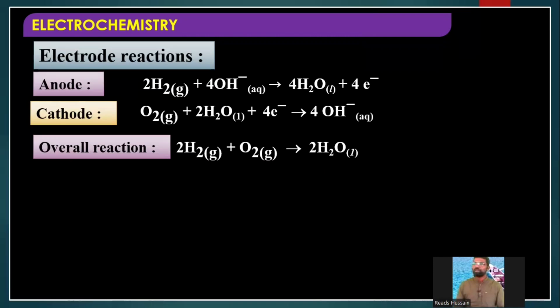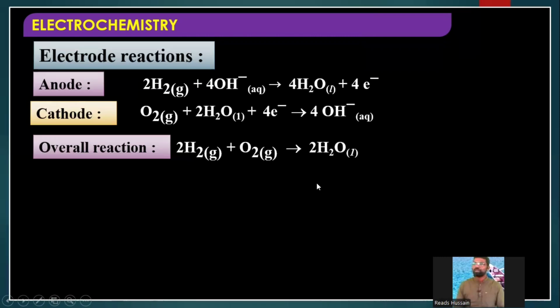Do you know one thing? The astronauts who are going into space, they don't carry water bottles from the earth. They get the water from the fuel cell itself. And during the fuel cell reaction, some water will be released, that is pure water. This water is stored and used by the astronauts.